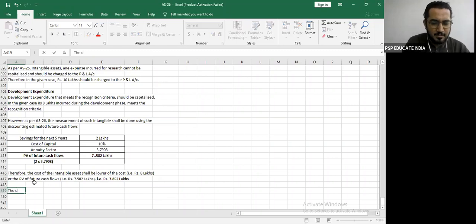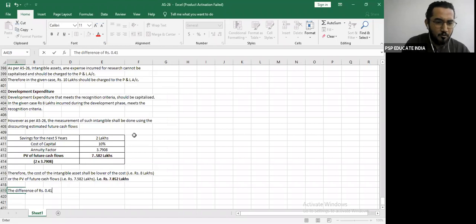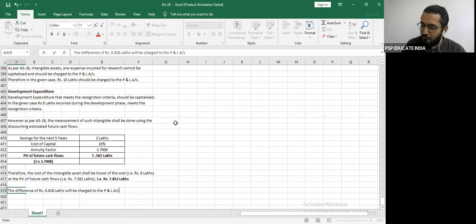The difference, as you all said, is the impairment loss. Let's check how much the difference will be. You have 8 minus 7.582, that is 0.418. 0.418 lakhs will be charged to the profit and loss account.